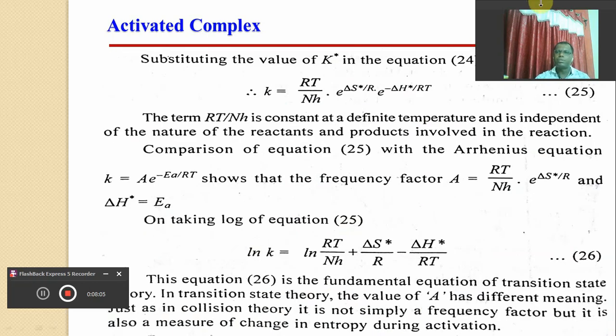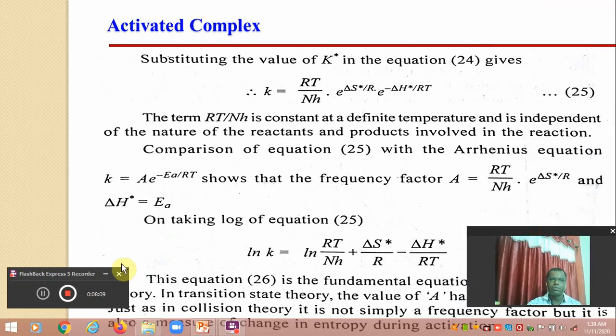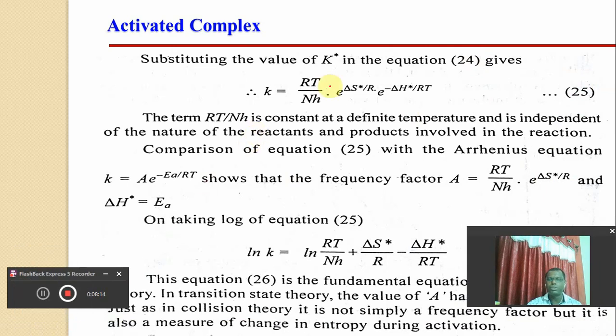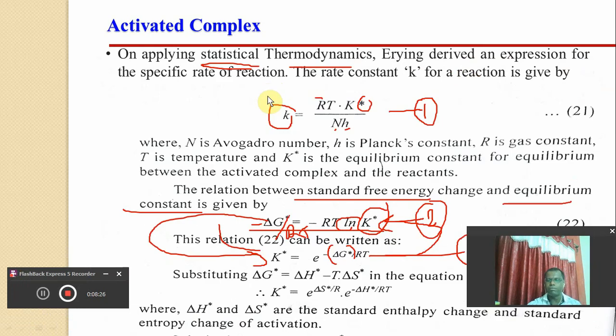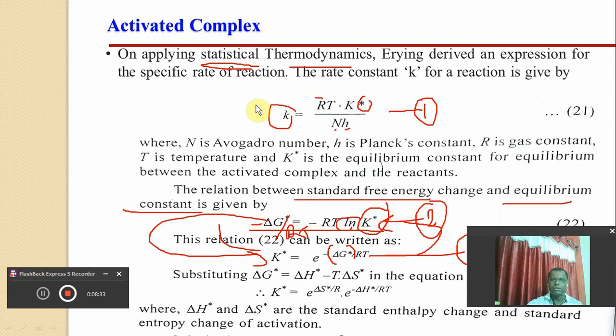So after substituting the value of this K star in the equation number 21, remember we should put this value of equilibrium constant in equation number 21 and not 24. Because this equation for K is number 21, and by mistake it is given as 24.